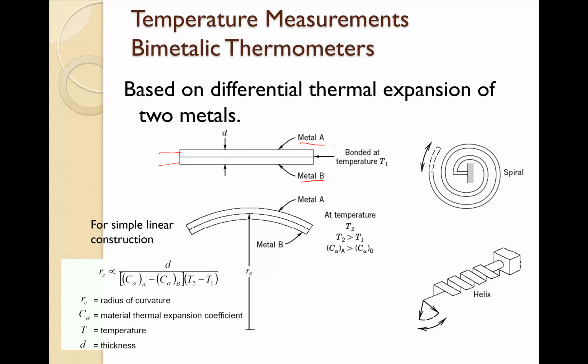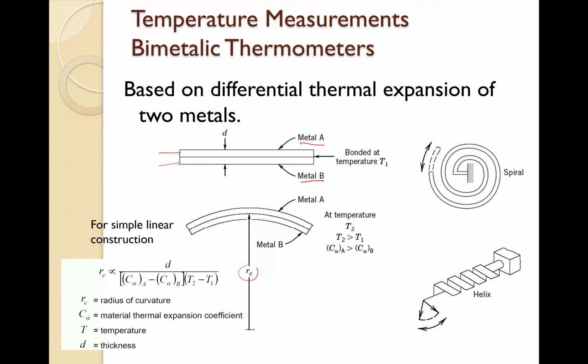So we get this form, and when we measure RC, which is the radius of this shape, we can get the temperature. Two metals attached together have different thermal expansion, so when we measure the temperature, one is more extended than the second. That's why we have this shape.